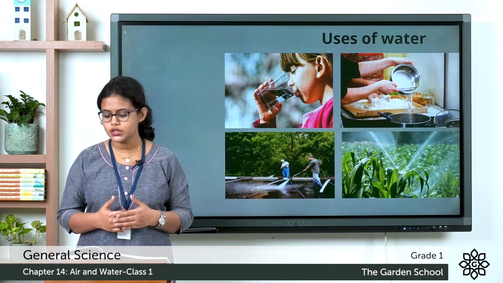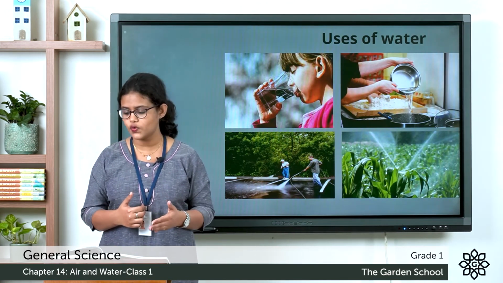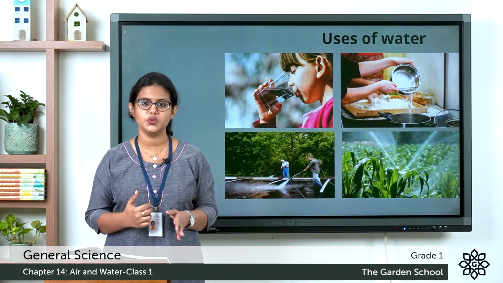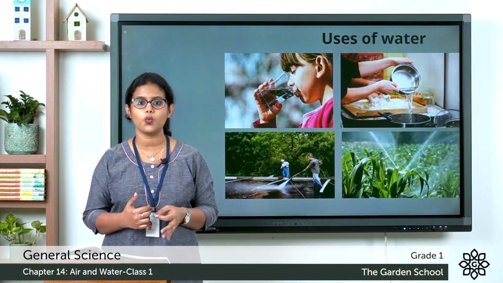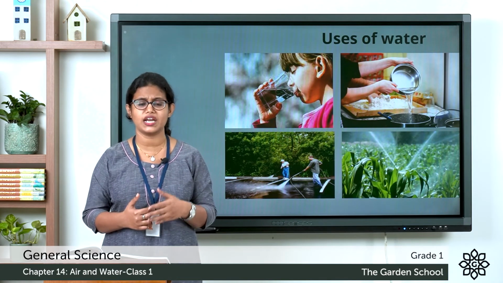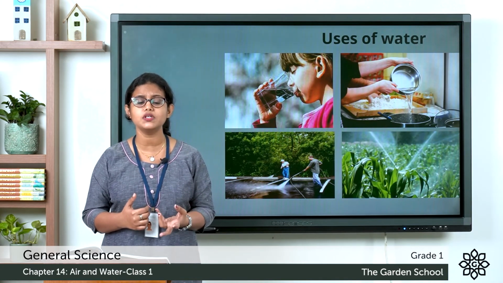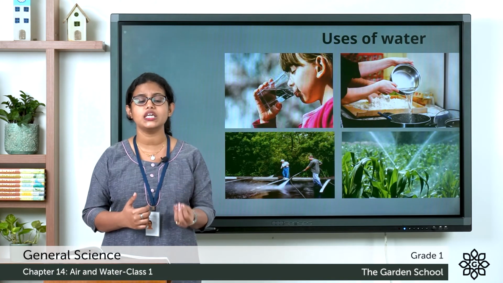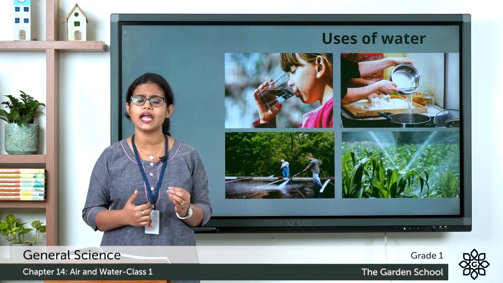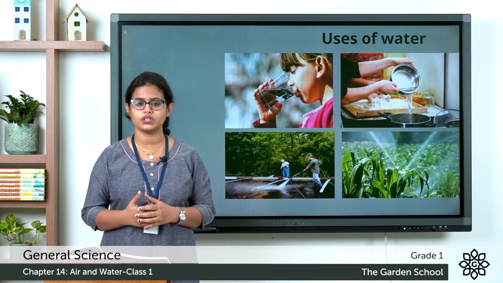Many people do not get enough water for their daily needs. Should we waste water? No, we should never waste water. We should be very careful in using water. There are many people who are not able to get enough water even for their day-to-day activities. So we should be very careful while using water.